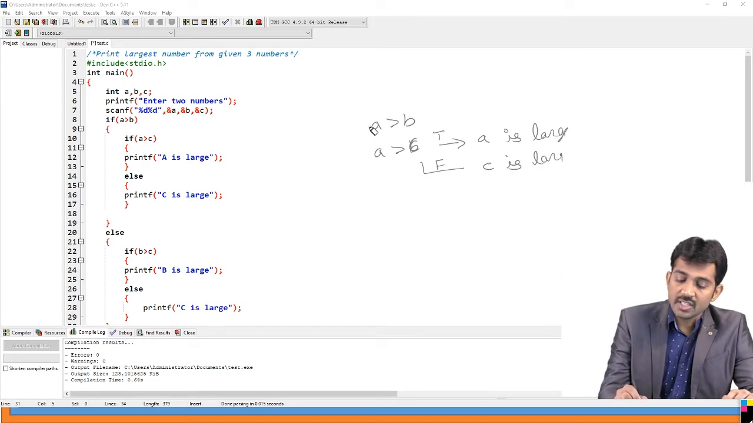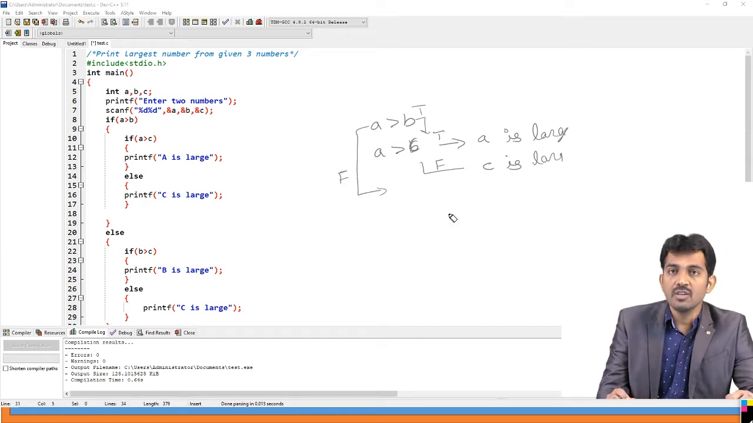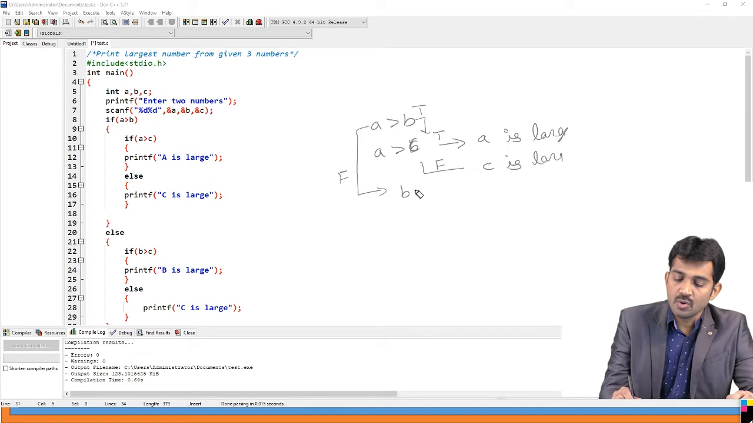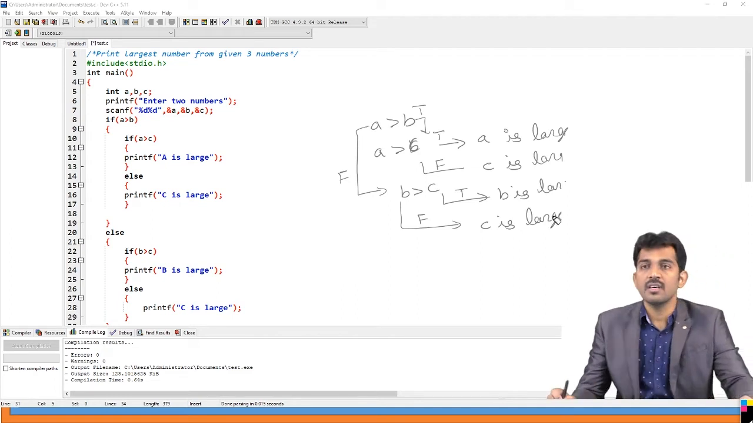But this condition is true, right? When this condition goes to false, it means B is larger. If this condition is true, then again B is the largest. Then if this condition goes to false, then C is the largest. This is the algorithm, right?